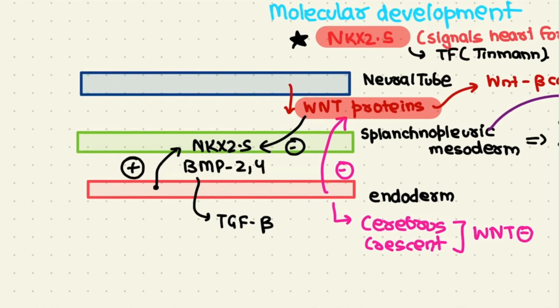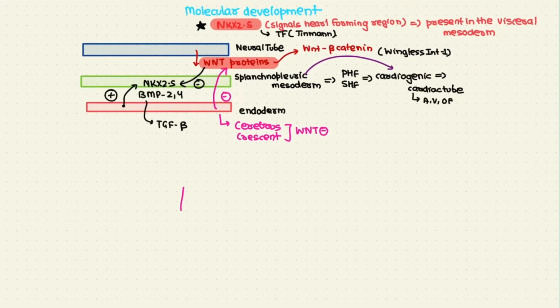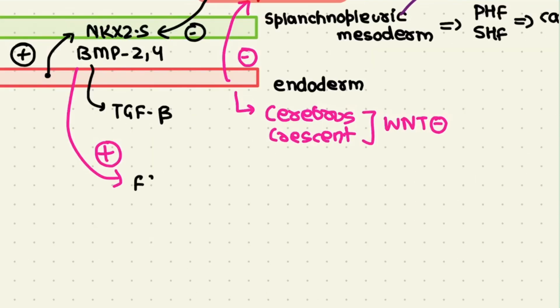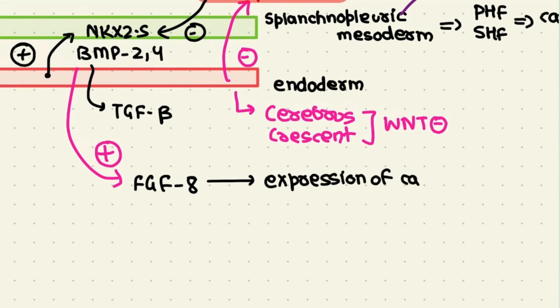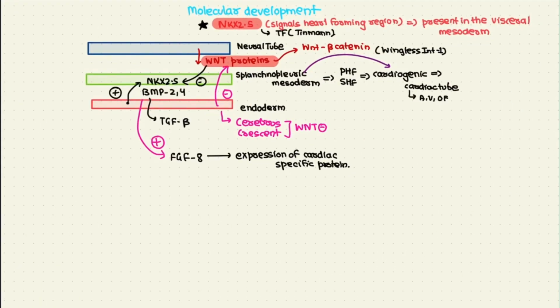And on the other hand, this BMP2 and 4 also functions in a different way by stimulating FGF8, that is fibroblast growth factor 8, which will further lead to expression of some cardiac specific proteins. So we have developed the cardiogenic area. Now what about the specification of different regions of the cardiac tube?